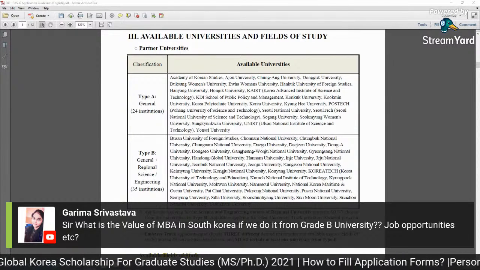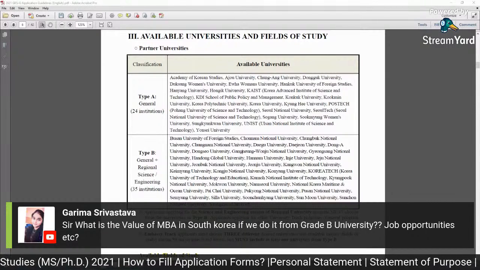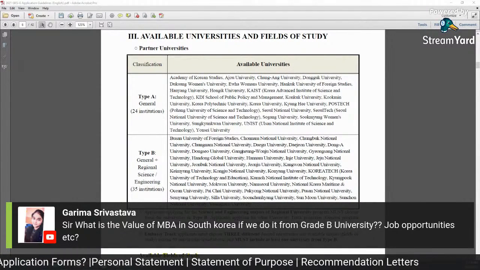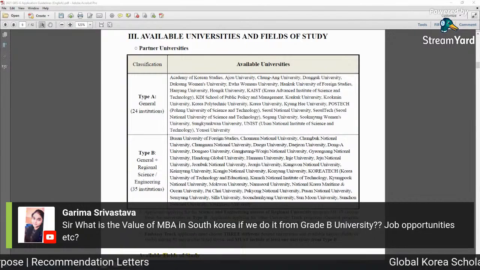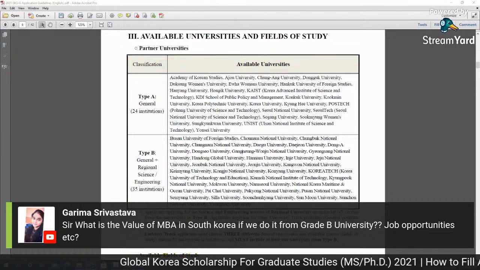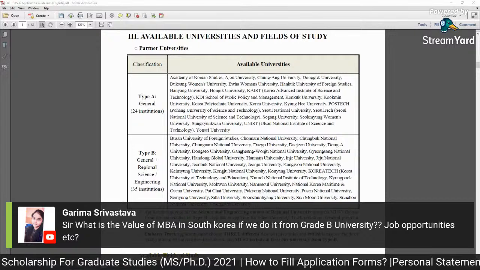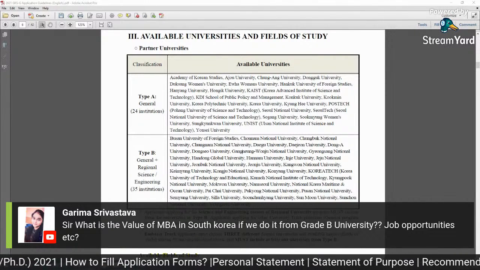I never learned the Korean language because I was on a different scholarship, and I cannot get those jobs where I need Korean, like industrial jobs or consultancy jobs. The advantage for GKS scholars is that they will learn Korean, and their Korean language skills are really good most of the time because they achieve TOPIK level 3 and 4.